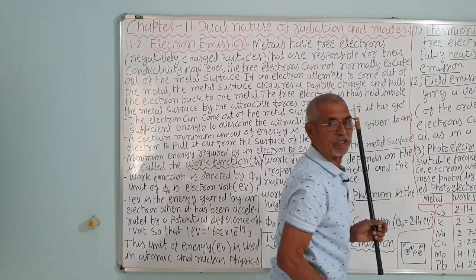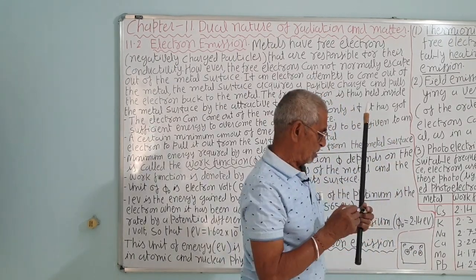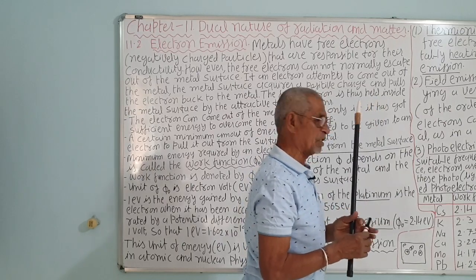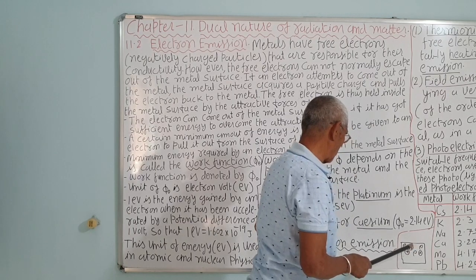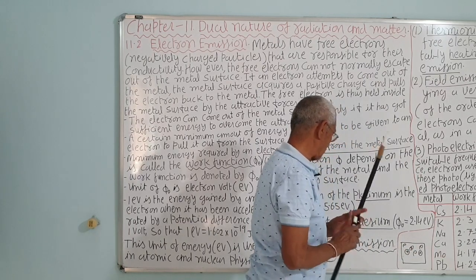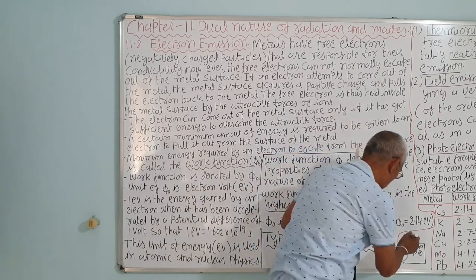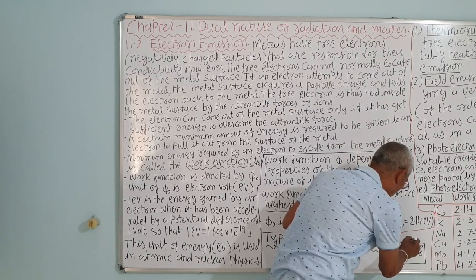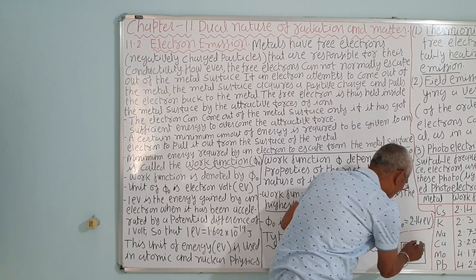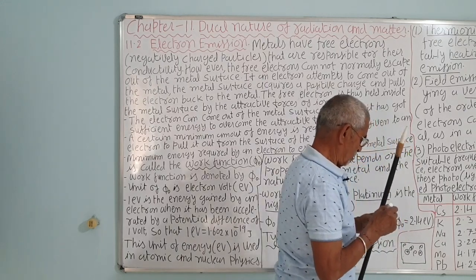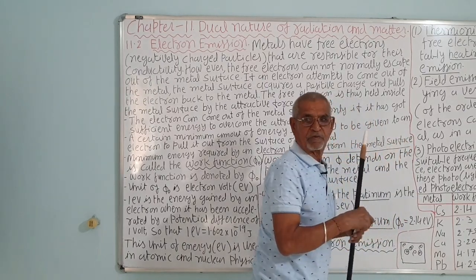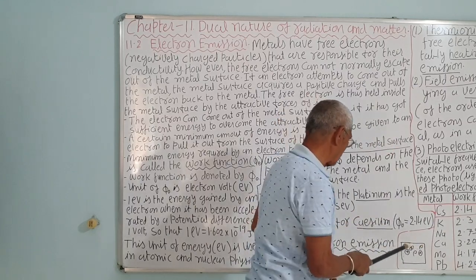The free electron easily, due to thermal agitation, acquires some energy and detaches from the atom. So they move freely, but they cannot leave the surface. If they leave the surface, then the surface becomes positively charged, because the negative charge is removed.